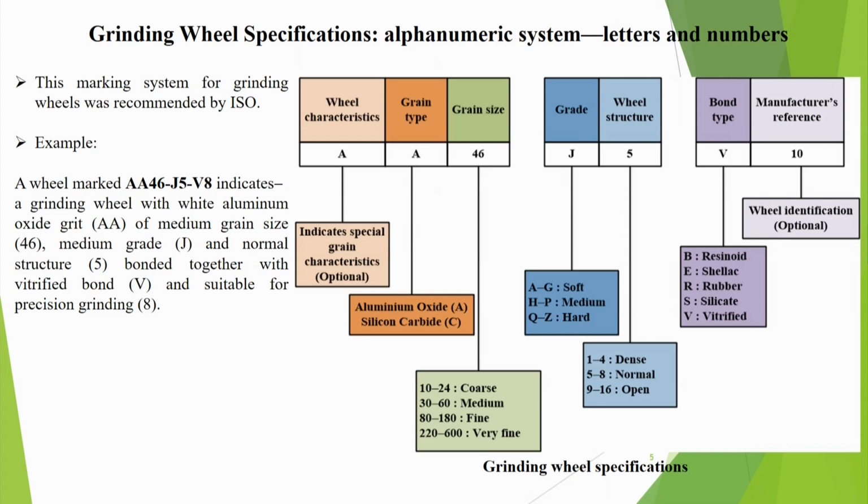And then coming to grain size. So, grain size we also designate by numbers. Suppose grain size is 10 to 24, then that is coarse grain. Why 10 to 24? Because this is a small number. So, grain is bigger, as I told a few minutes earlier, that it is a reverse type of system.